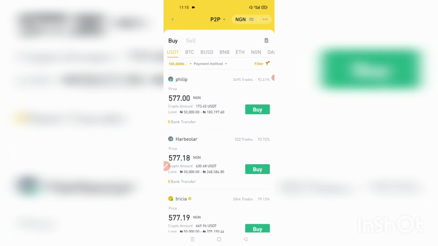So, number one due diligence I make to ensure that I am safe is to find out the number of trades of my potential seller. So when you look at Philip, next to Philip's name, you see the 3495 trades. So trades means the number of times this guy has sold on Binance P2P, the number of transactions this guy has made on Binance P2P.